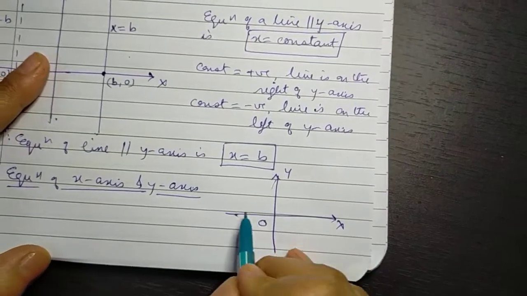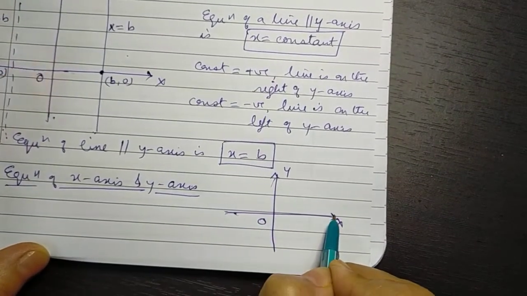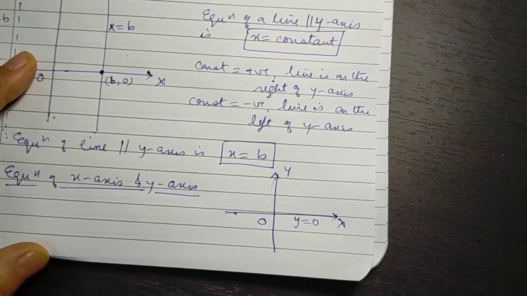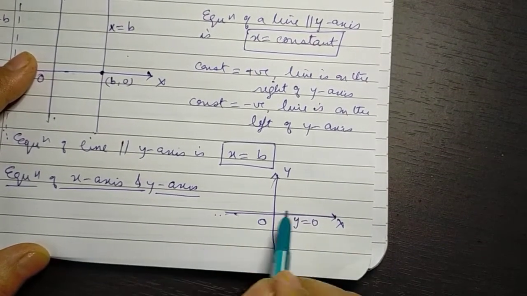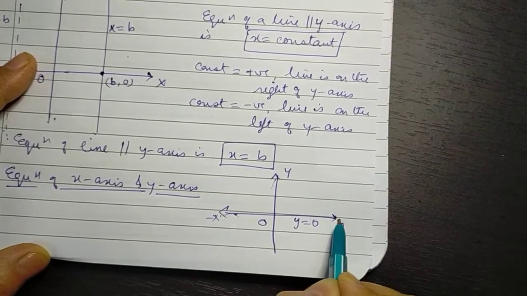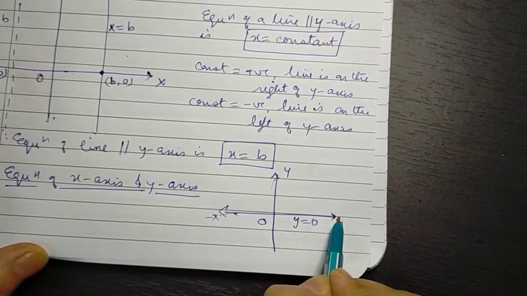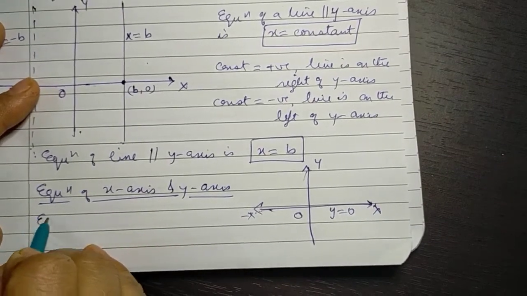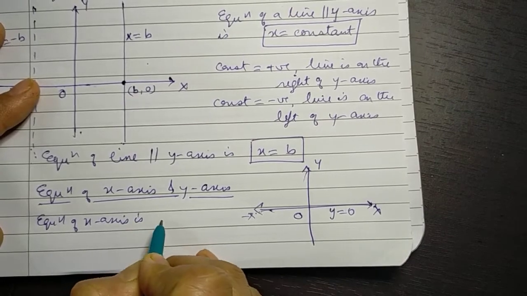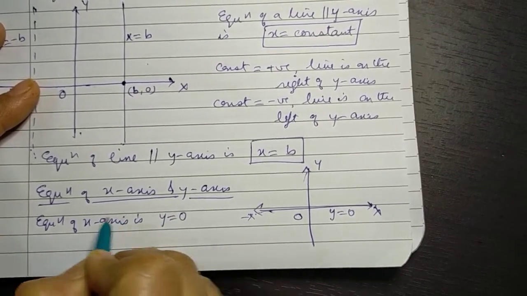We can clearly see all throughout the x-axis the y coordinate is always equal to 0. X may vary from negative to positive as we move from the left to the right along the x-axis, and so equation of x-axis is y equal to 0.